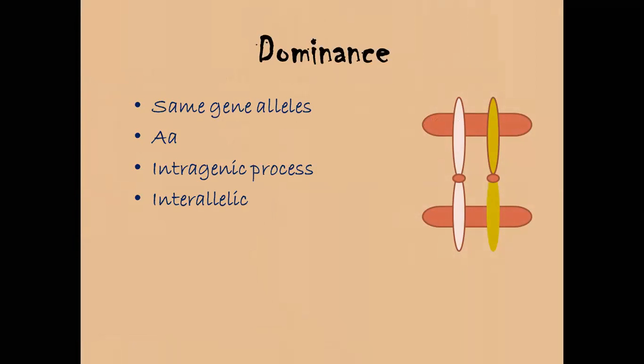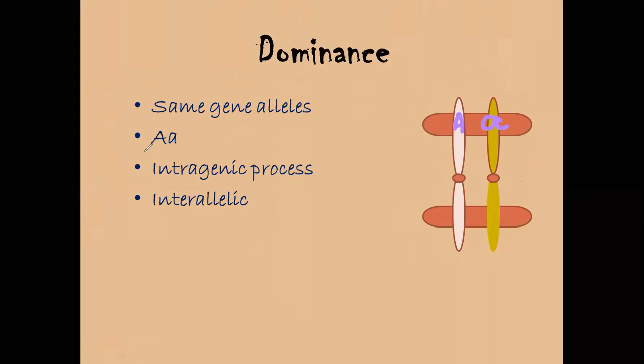Then let's talk about dominance. So what is the difference between dominance and epistasis? So basically, when we talk about dominance, we say that, for example, if we had this gene, and here we have an allele A, and then on the next chromatid, we have this allele small a.